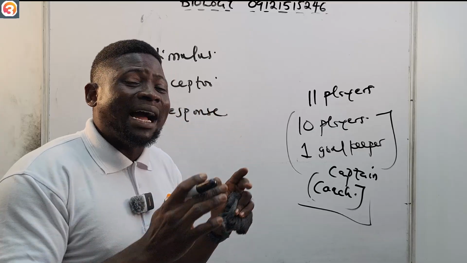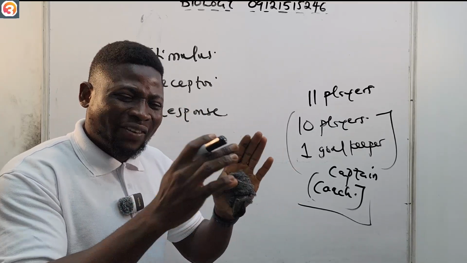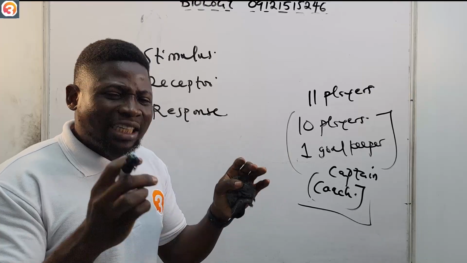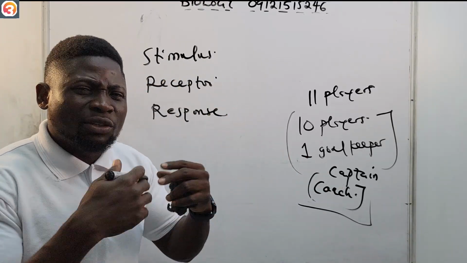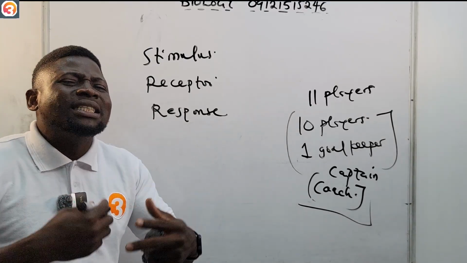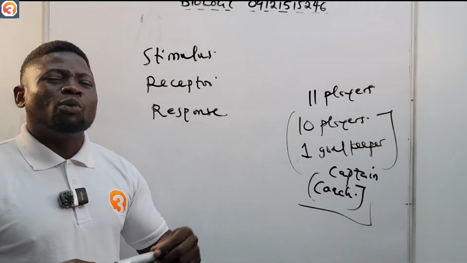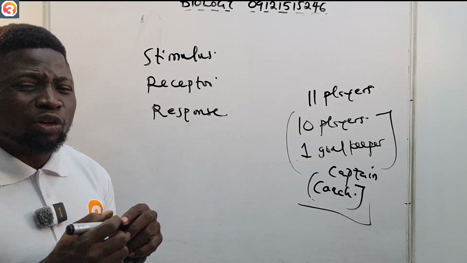But if all of them are coordinated and perform their roles effectively as they are told by the coach, they will most likely succeed. So that is how it is even in our body. Our body has to be coordinated so that we can function properly. Now, when we talk about nervous